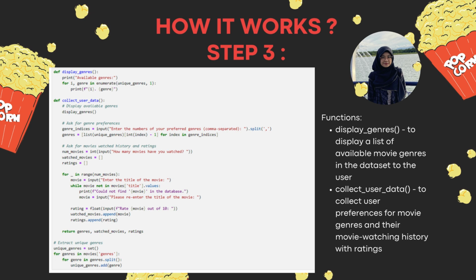It also gathers the user's movie watch history and ratings and verifies that the entered movie titles exist in the dataset. Unique genres are extracted by iterating through the genres column of the dataset and adding each genre to a set, ensuring each genre is only listed once. This set of unique genres is used by the display genres function to show available genres to the users.